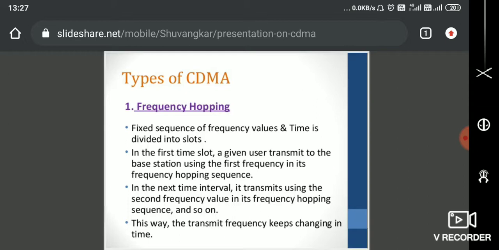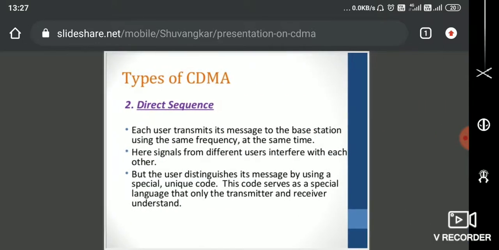So I am user one, using my first time slot, right? In the next time interval, it transmits using the second frequency value in its second hopping sequence. So I generate the frequency hopping sequence based upon the sequence and time slot. I am actually transmitting data from different users. This is one way. And the other way is called direct sequence spread spectrum.